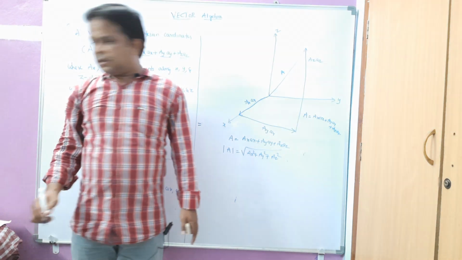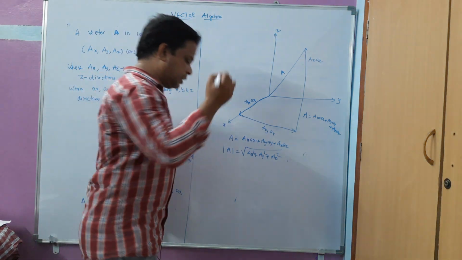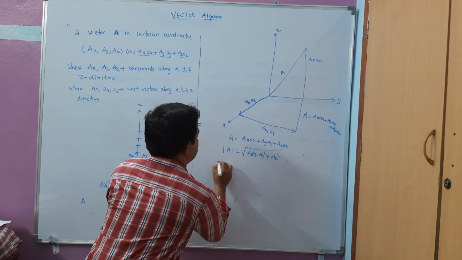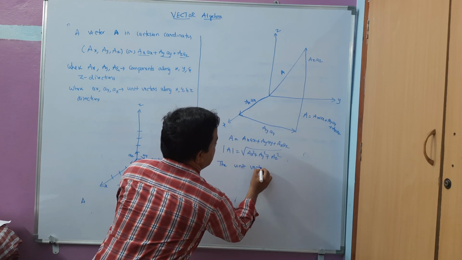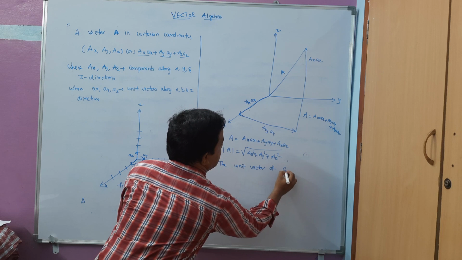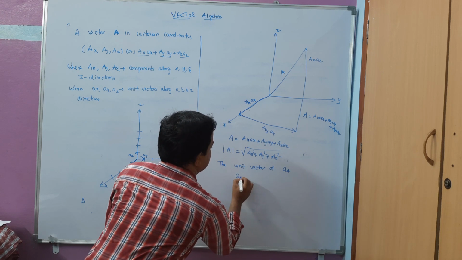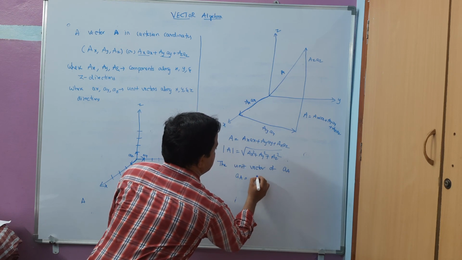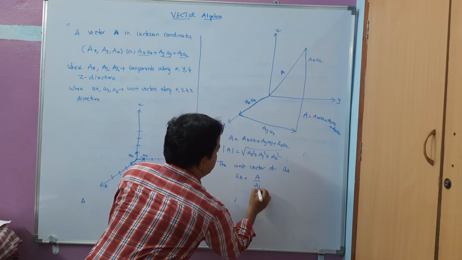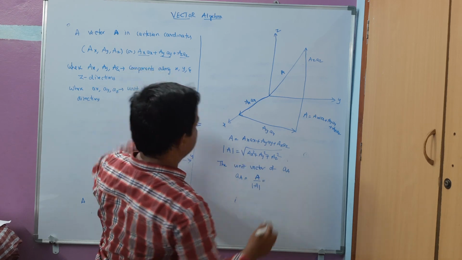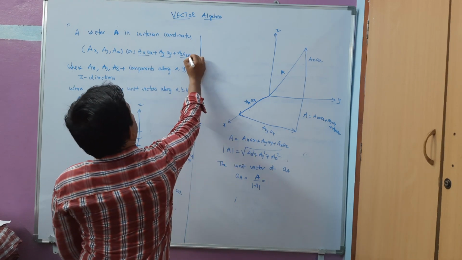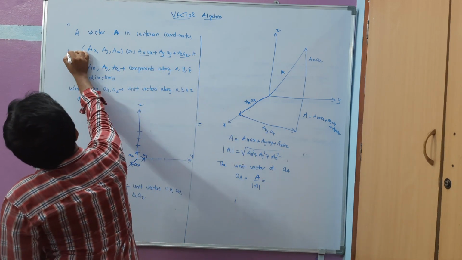Now let me write the unit vector definition here. The unit vector of a, that is, a of a, is equal to a by its magnitude. So this is equivalent to a, and this is also equivalent to a.